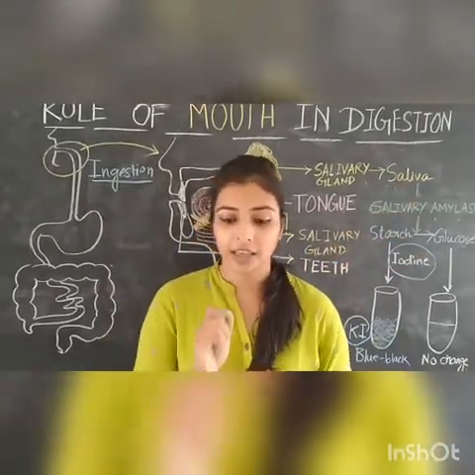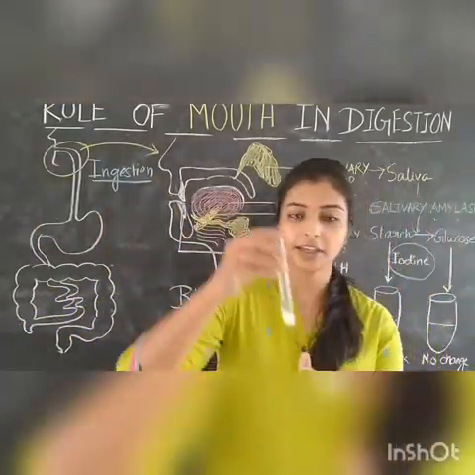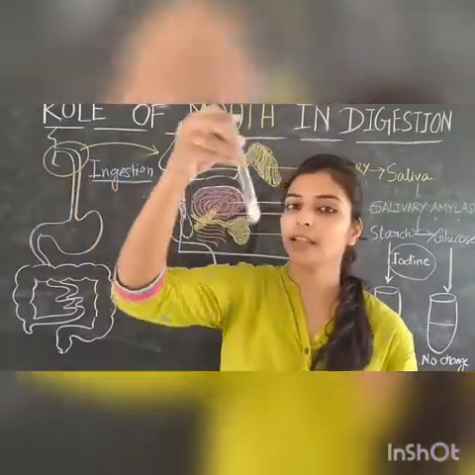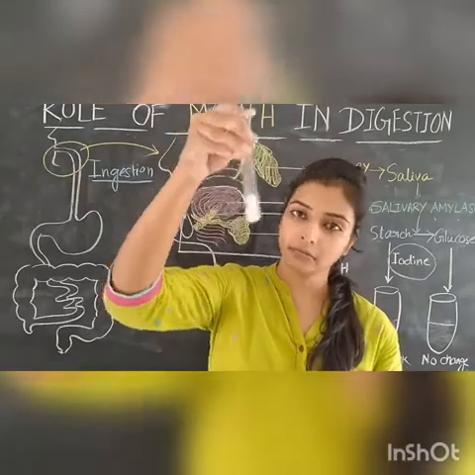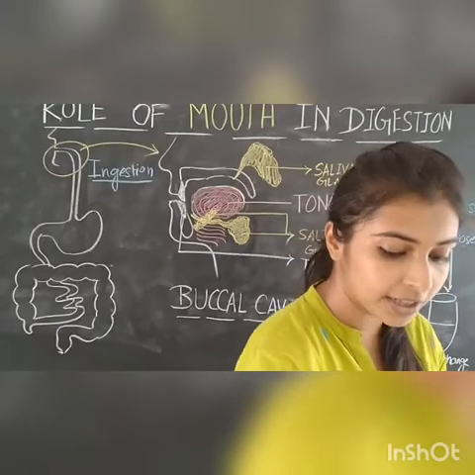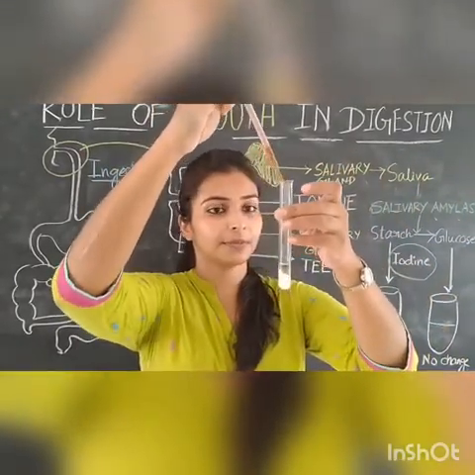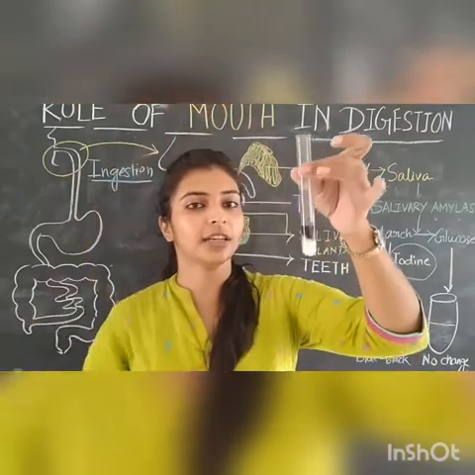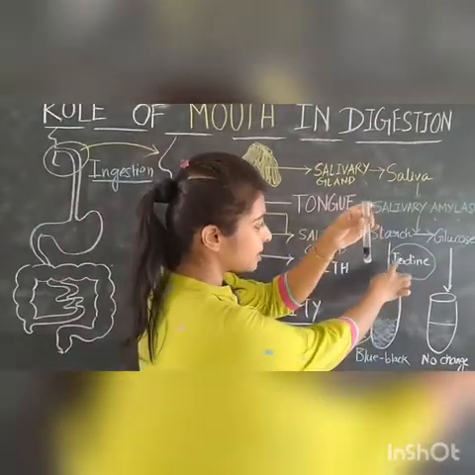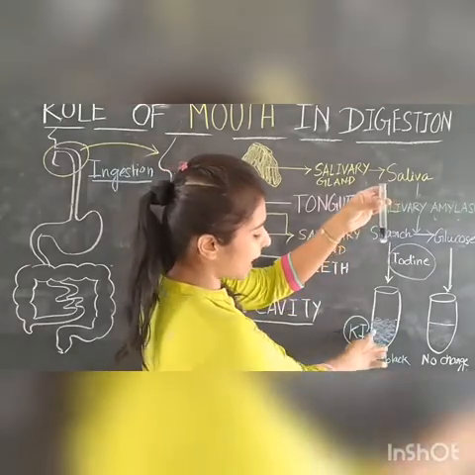Now let us observe it practically also. Here I have taken some amount of boiled rice, and I have mixed it with some plain water. Now let us do the iodine test here. If we put some drops of iodine, let us see what happens. Look, the color has started changing. Just like here, the iodine produced starch iodide and it produced the bluish black color.